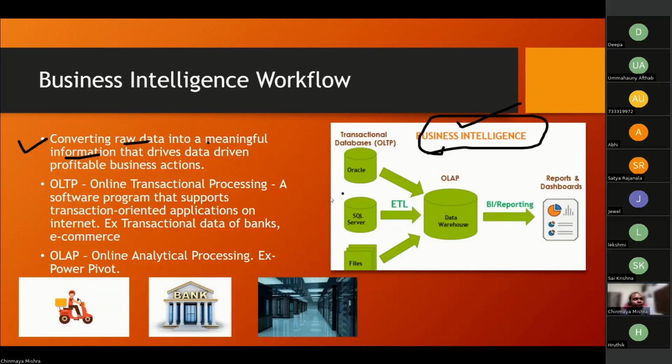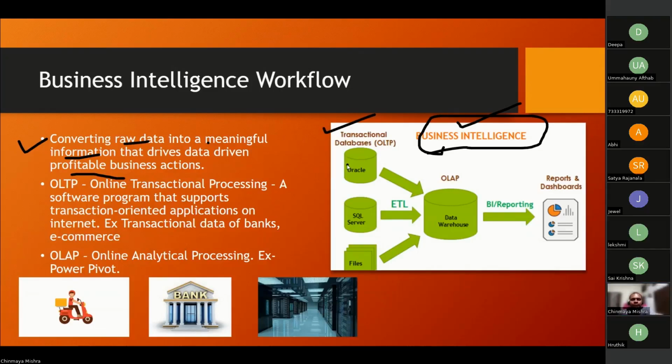That's the job of a BI developer, that's what a BI tool does. And the end goal is that the business becomes profitable. No business or startup owner tries to get into loss. The ultimate purpose is to have profit.